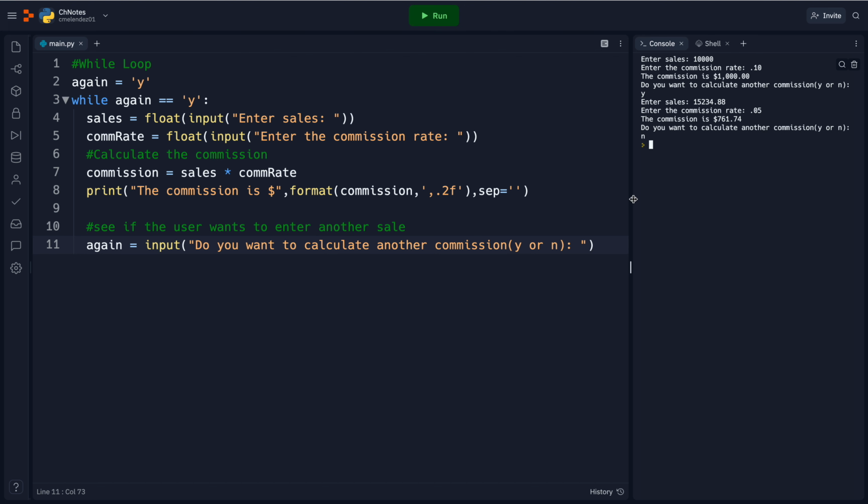So this is a while loop. A while loop is a condition controlled loop, so you will use it if you want to test a condition to see if something is true. In the next video, you're going to learn about the for loop, which is a count controlled loop.